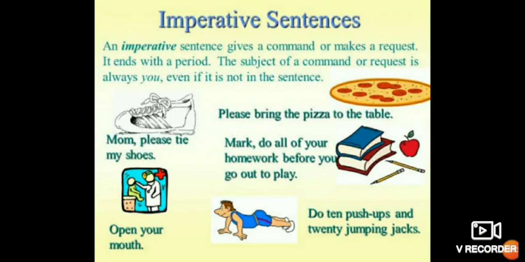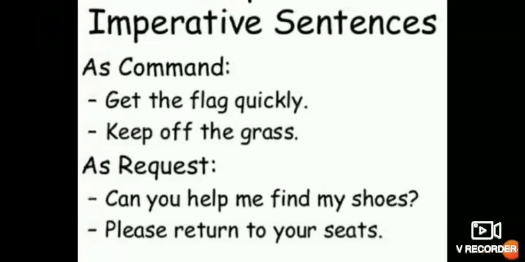Okay. Now, please bring the pizza to the table. So, I am requesting here. See, the word please is used here. So, please bring the pizza to the table. So, we are getting a suggestion. Mom, please tie my shoes. So, I am requesting my mom to tie the shoes. So, which type of sentence is it? It is an imperative sentence.